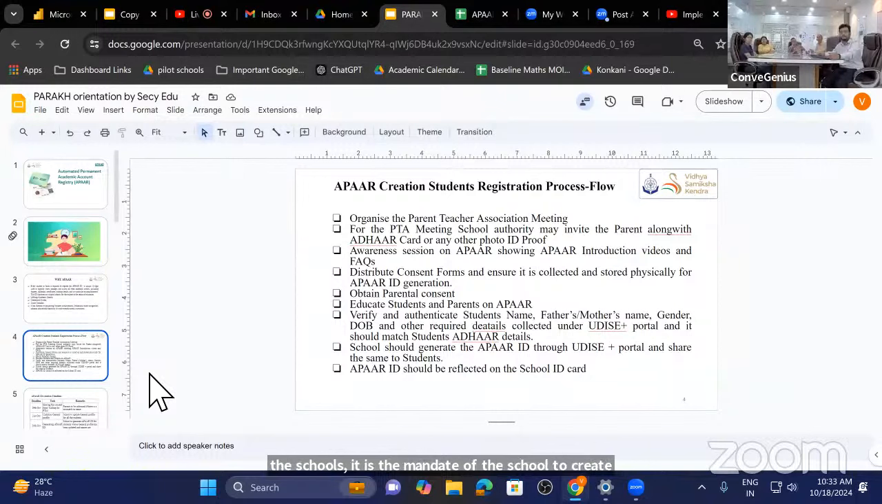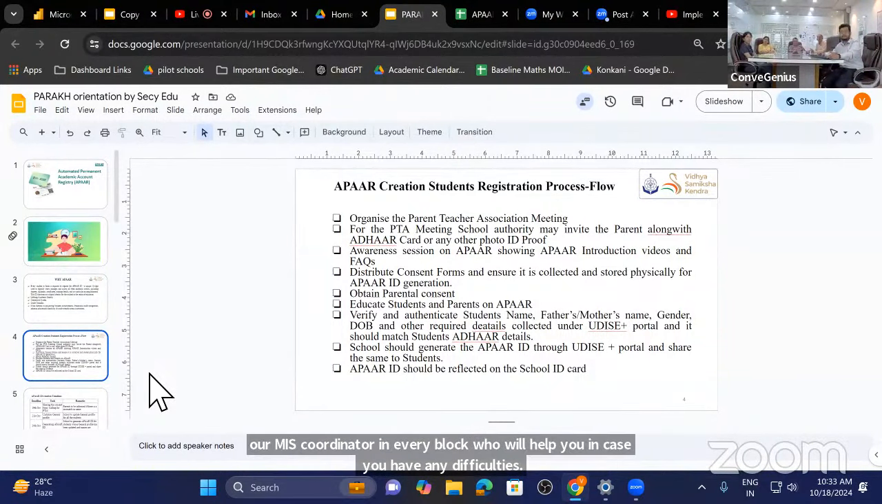All these schools are already aware how to use the UDICE portal and how to create the Apaar ID. If there is any technical difficulty, we already have our MIS coordinator in every block who will help you in case you have any difficulties. The BRCs also are aware about the process of Apaar ID creation.